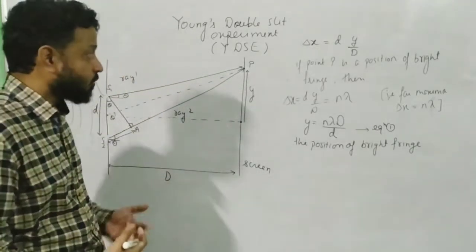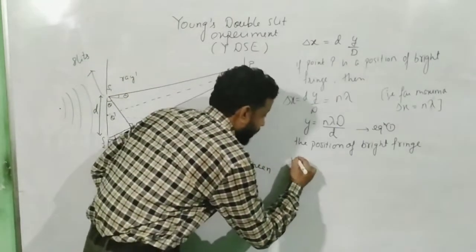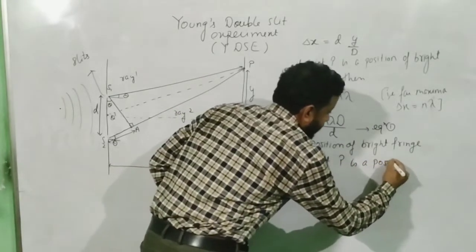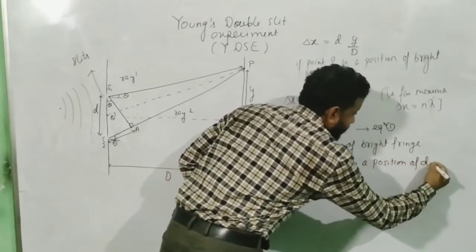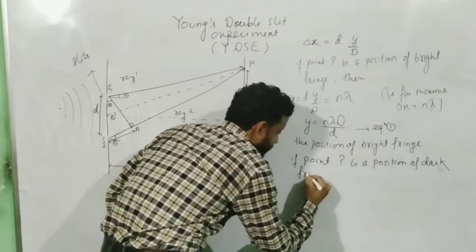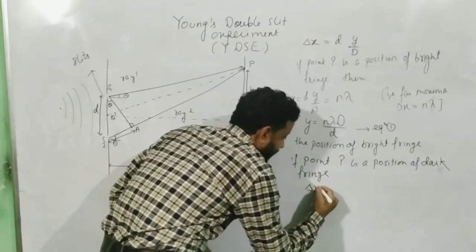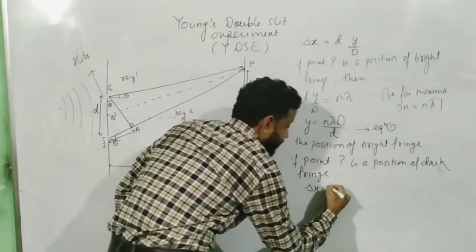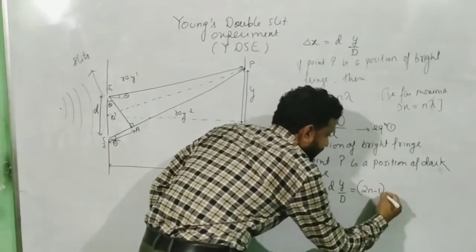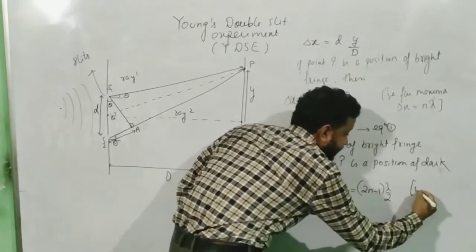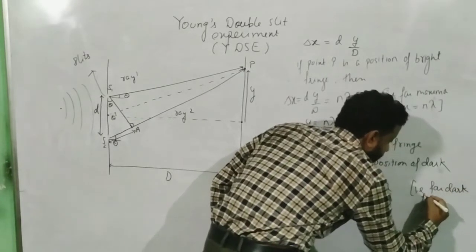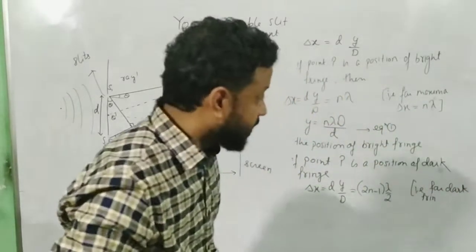So how will you get the dark region formula? If point P is a position of dark region or dark fringe, I will write delta x is equal to dy by capital D equals (2n minus 1) lambda by 2. That is for dark fringe, or you can write for minima.